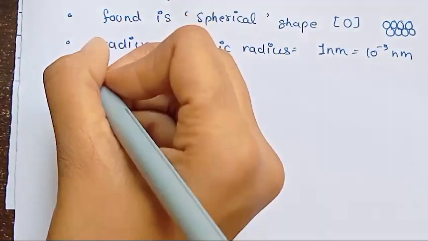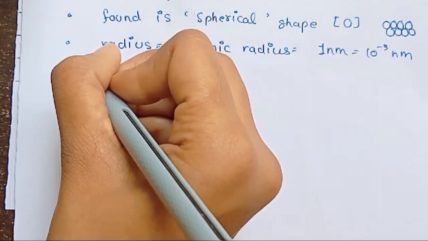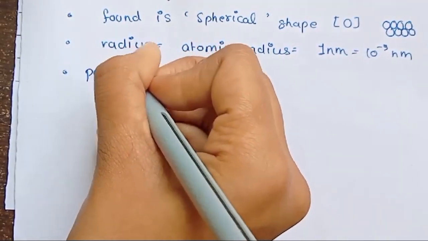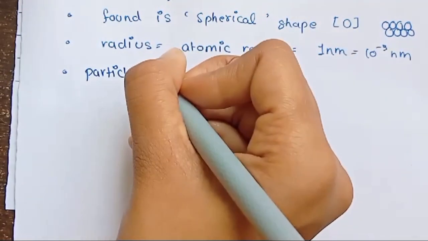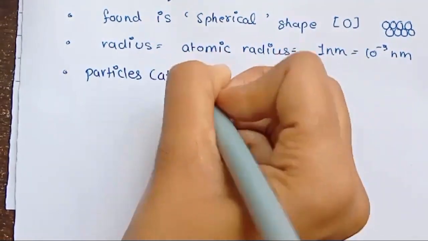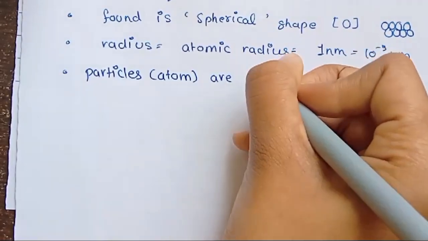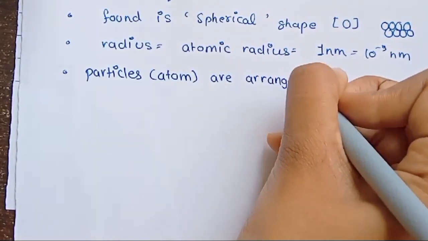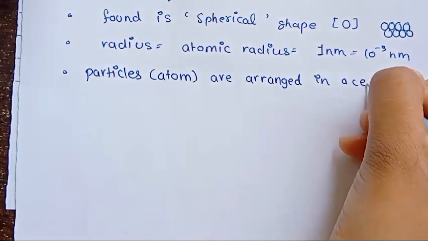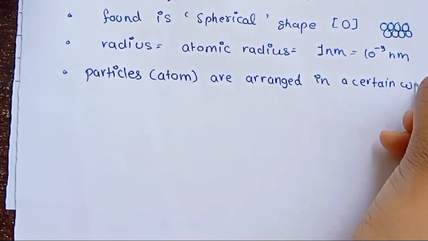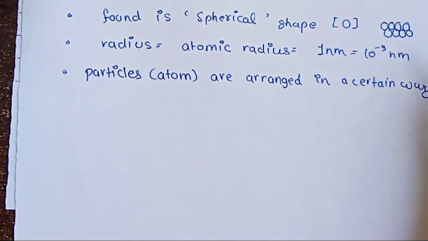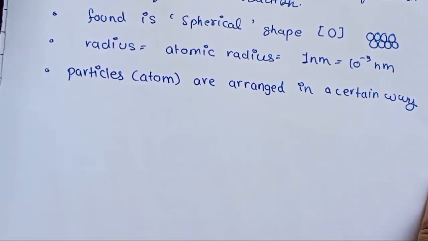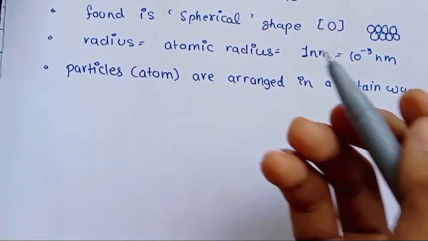Another important point, the particles of atom. The atom is very small, but atoms are arranged as particles. Therefore, they are arranged in a certain way. Let's say this thing is arranged in a certain way. It is not like anywhere here, there, except gases. There are also exceptions, bro.